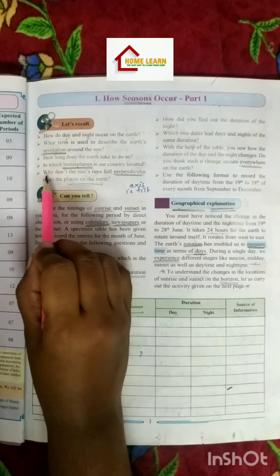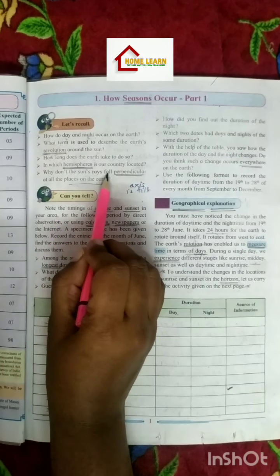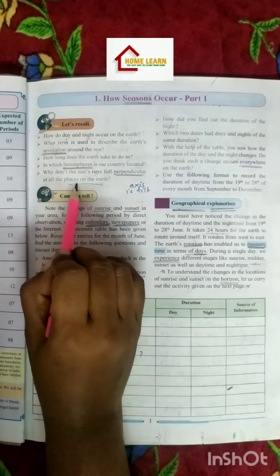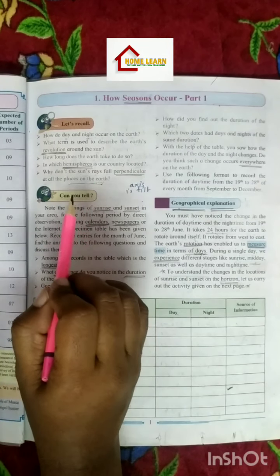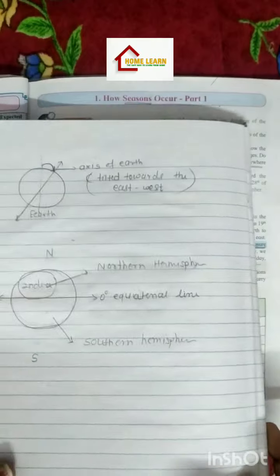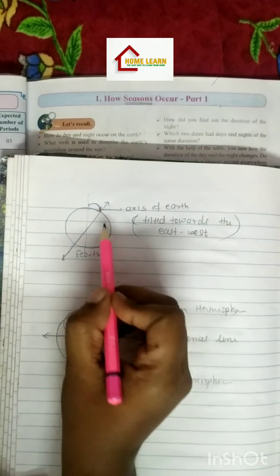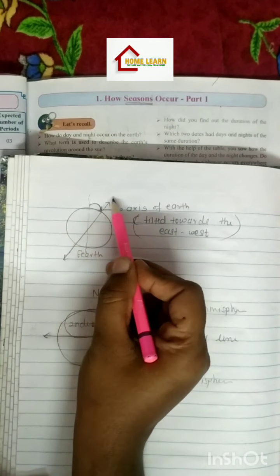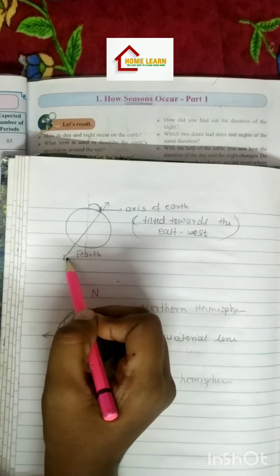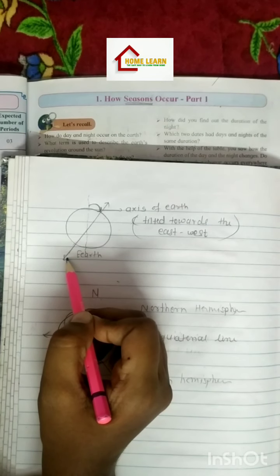Next question is why don't the sun rays fall perpendicular at all the places on the earth? Here also the reason behind this is that, see here, suppose this is our earth and this is the axis of earth around which earth rotates.